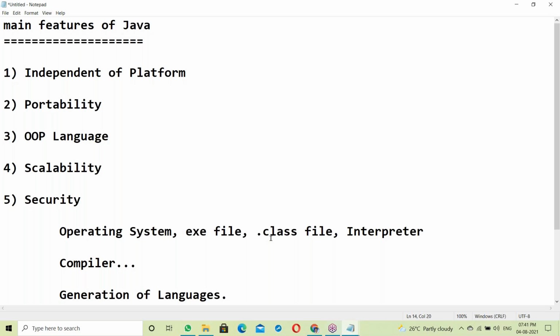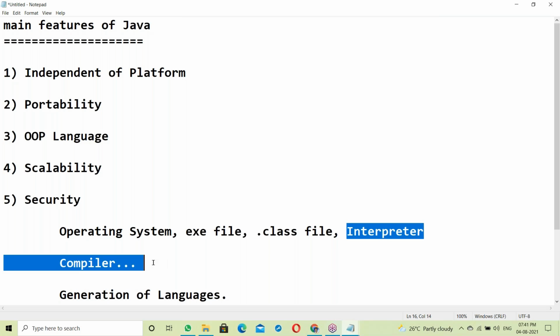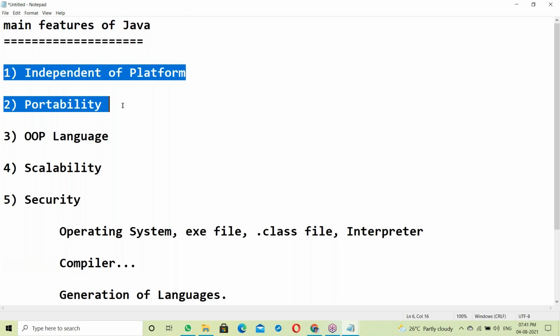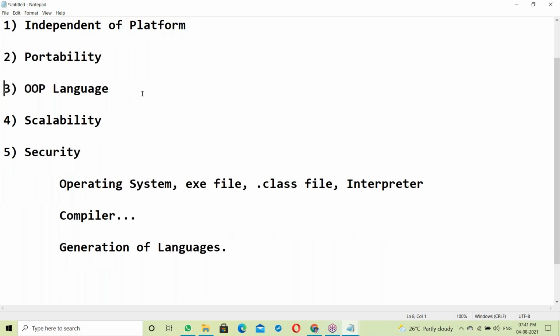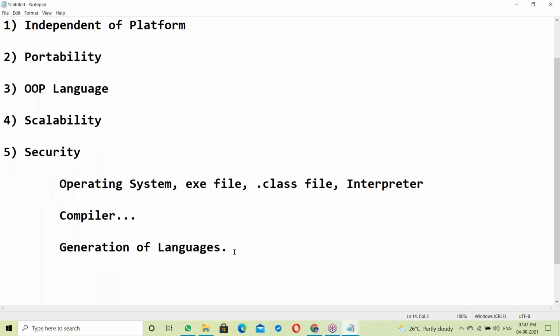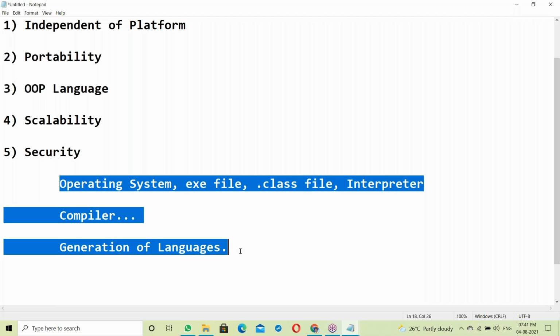Next, exe file and dot class file: the comparison and the difference between them. Next, interpreter and compiler. Java depends on them, so that knowledge makes it easy. If you have this knowledge, it is easy to understand the first two features. Next, to understand object-oriented language, you need knowledge of generations of languages. So let us start with all of these things.